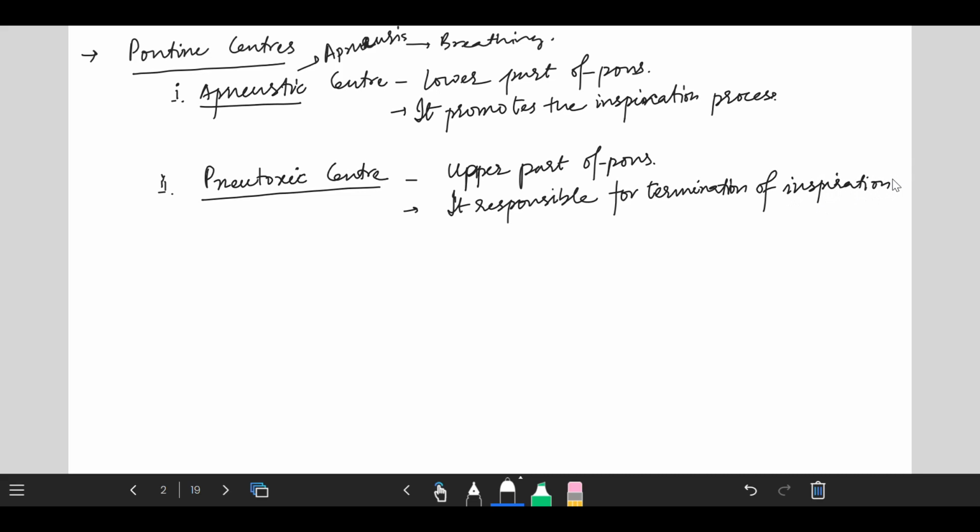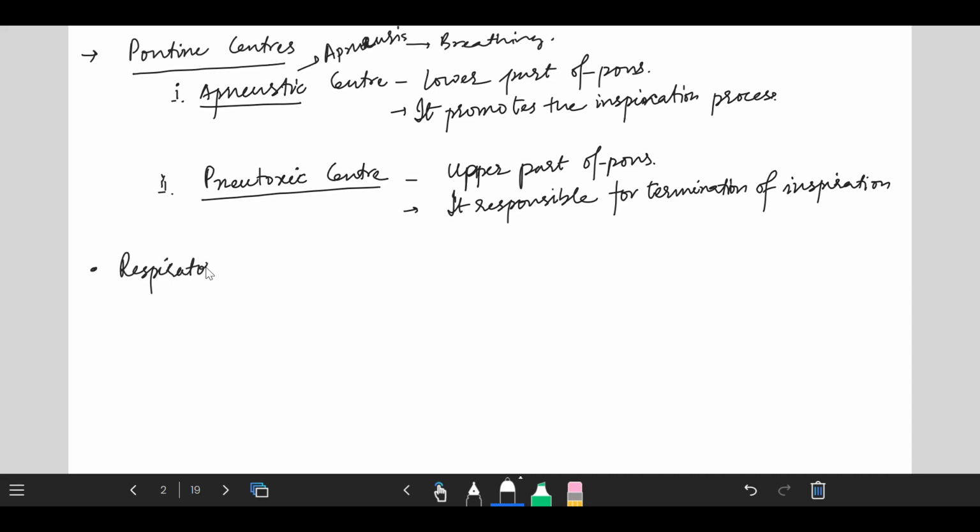And how do they inhibit the inspiration process? They inhibit the activity of the dorsal medullary neurons, which control the inspiration process. If we inhibit the dorsal medullary neurons, obviously the inspiration process will be terminated.